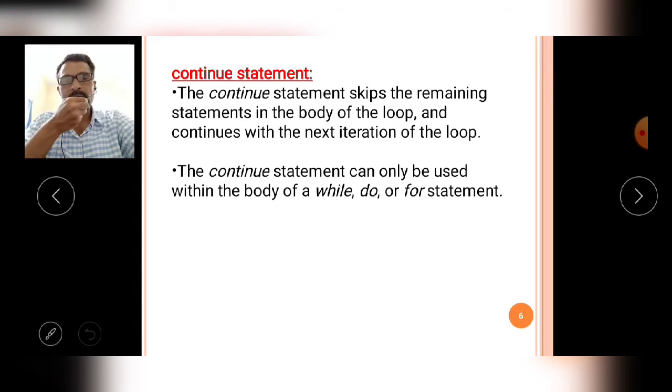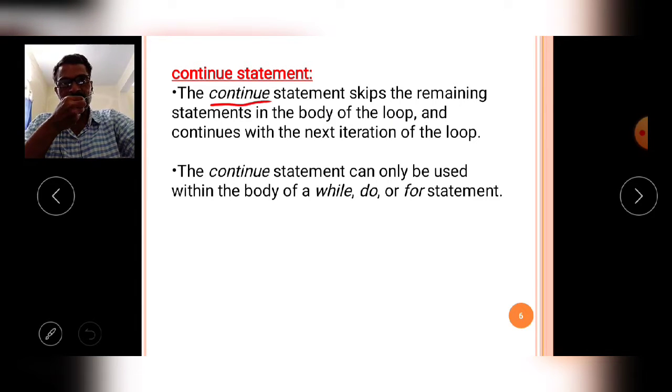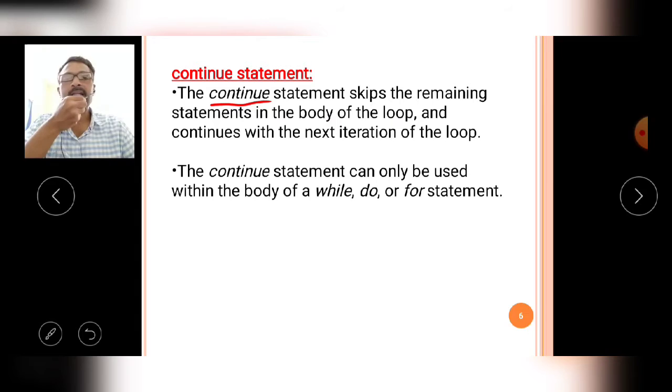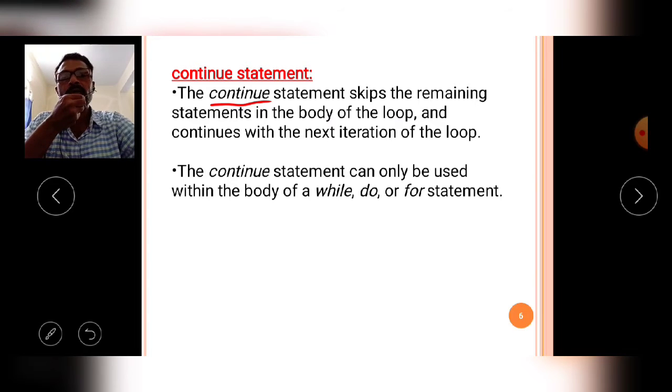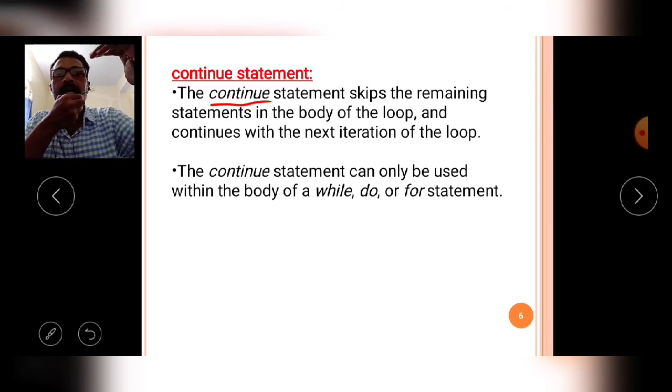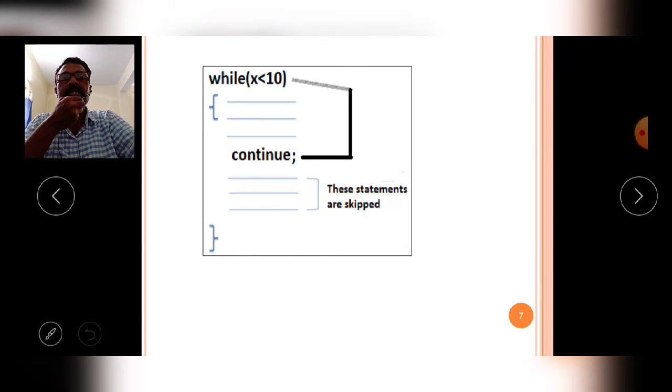So when the continue statement is executed by the compiler, the following lines are not executed. Simply it will go to the top of the while loop, or do while loop, or for loop. Whichever loop it is used in, the control will move to the top position of the corresponding loop and execute again continuously. Like that, continue means the control will move to the top from that place and execute continuously.